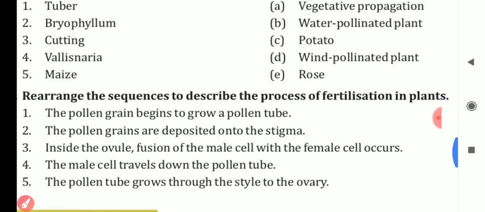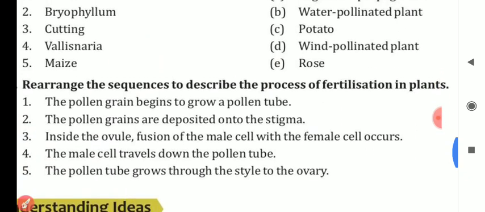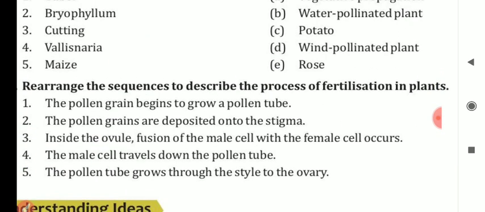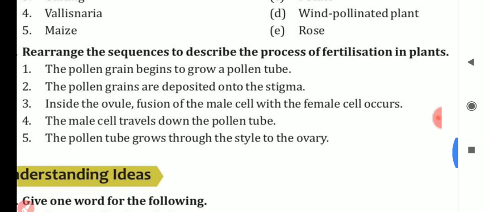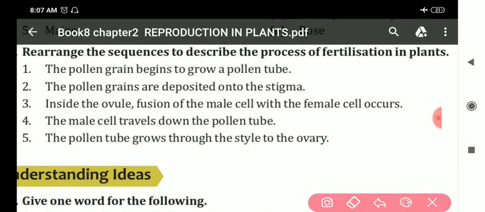Next, rearrange the sequence to describe the process of fertilization in plants. This is the question. Next one. So let me tell you. This will be the first statement.